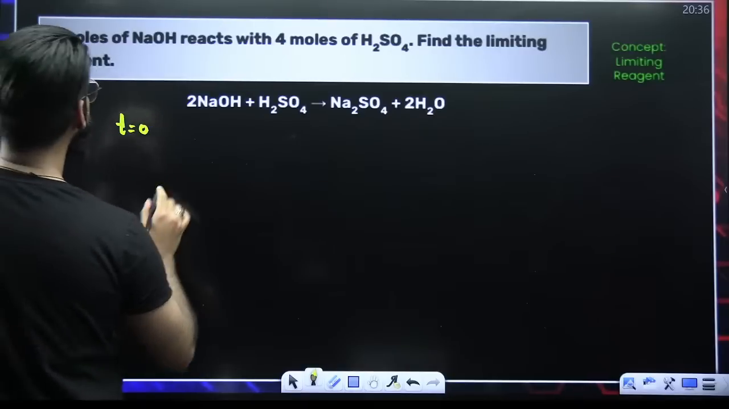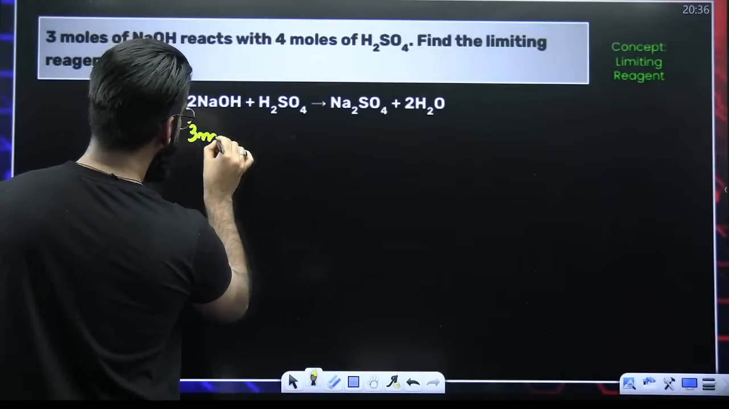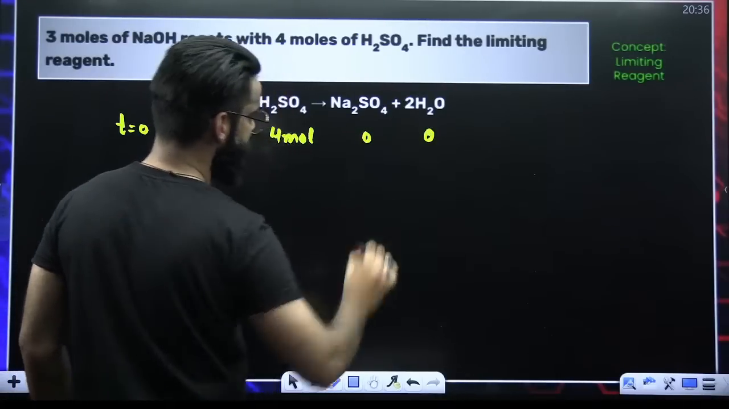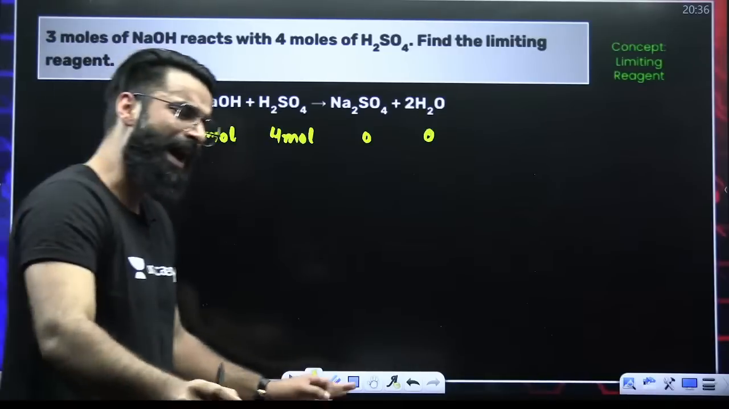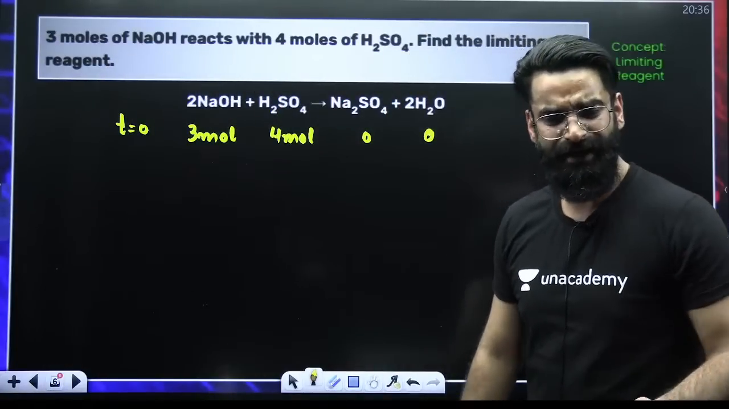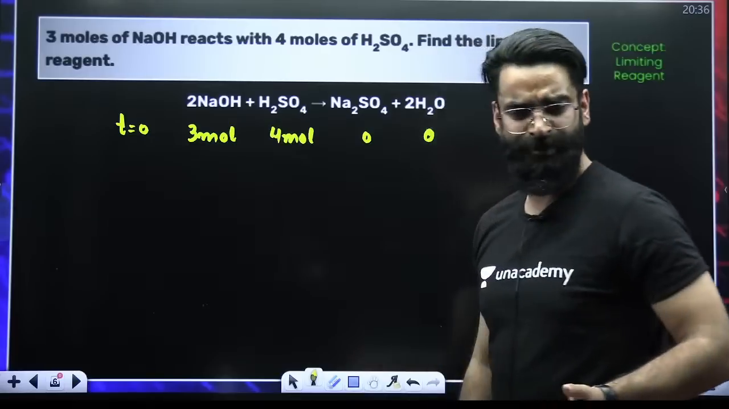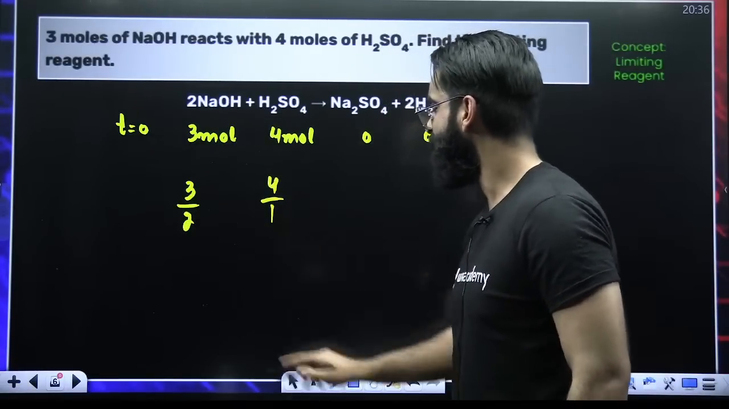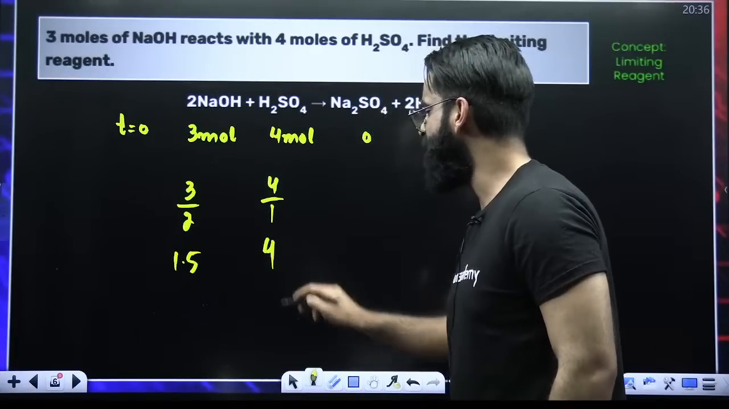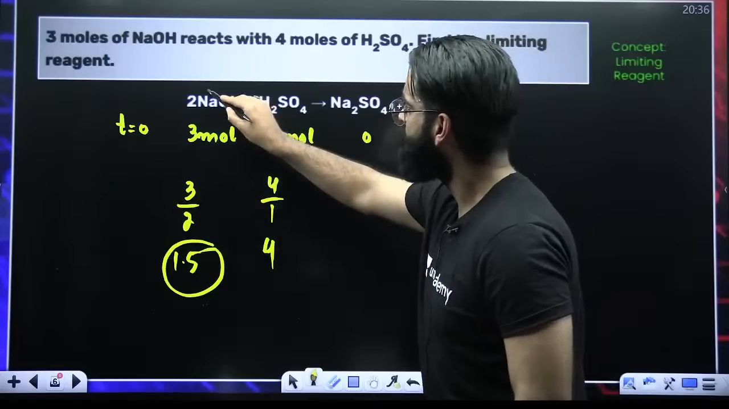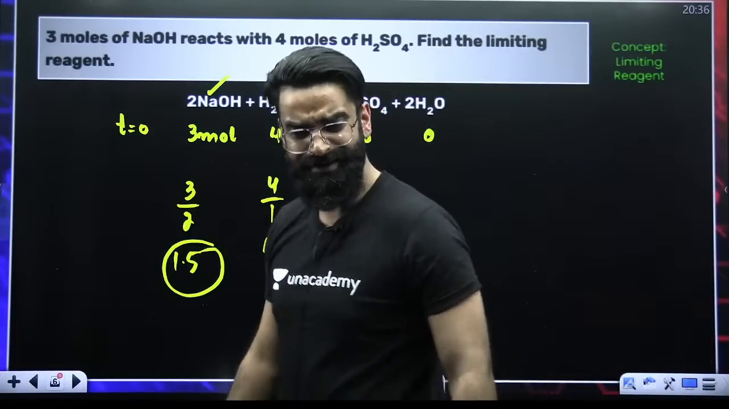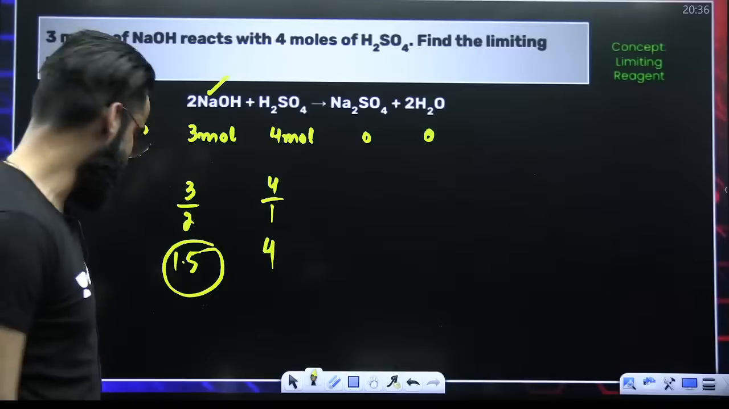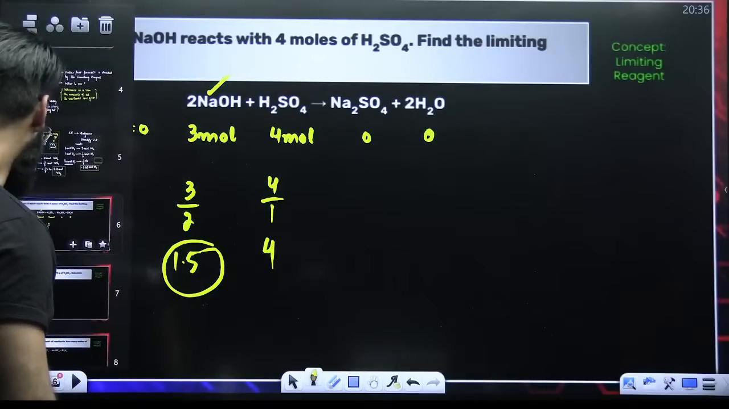0, we are starting with 3 moles of NaOH and we are starting with 4 moles of H2SO4. So in the beginning, this is 0, this is 0. Perfect. I just have to identify which one is the limiting reagent. How do I identify? Given moles divided by respect to stoichiometric coefficient. So 3 divided by 2 and here 4 divided by 1. 3 divided by 2 is 1.5. 4 by 1 is 4. Which one is getting lesser value? NaOH. So it is NaOH which is my limiting reagent here. Done and dusted. Right? So this question is done. NaOH is my limiting reagent here. Perfect. I believe this is clear.